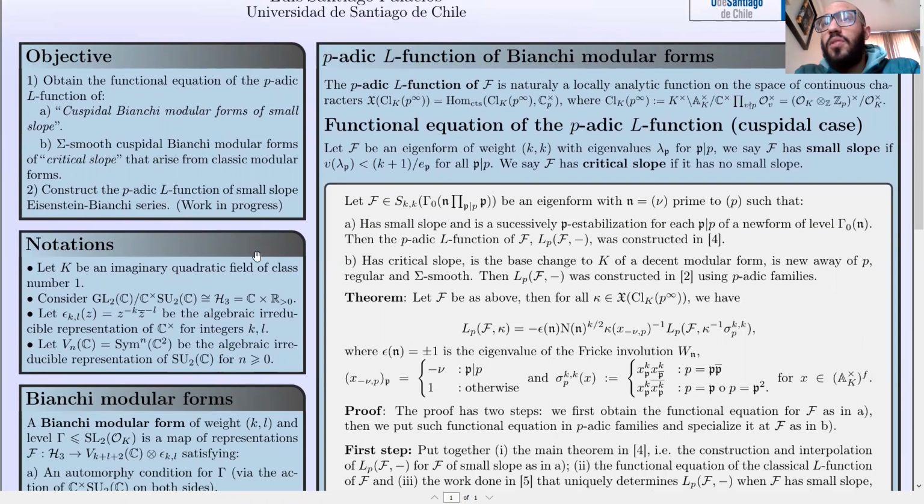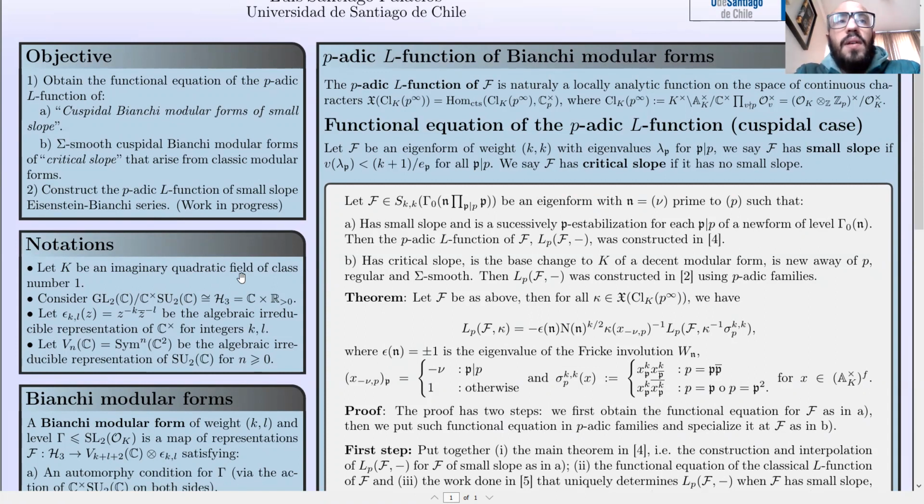Now I have to introduce some notation. Let K be an imaginary quadratic field of class number 1. All the results presented in this poster hold for higher class number, but to facilitate the presentation, I will take class number 1. Also consider this quotient that is equal to the hyperbolic 3-space, defined as the complex numbers times the positive real numbers.